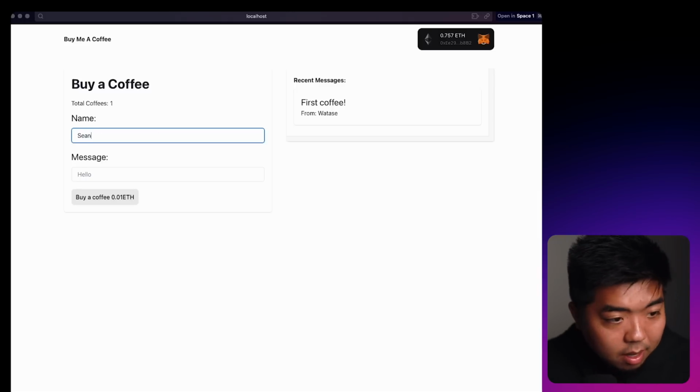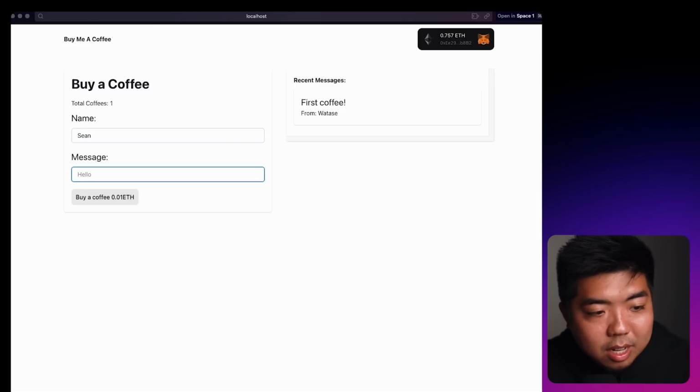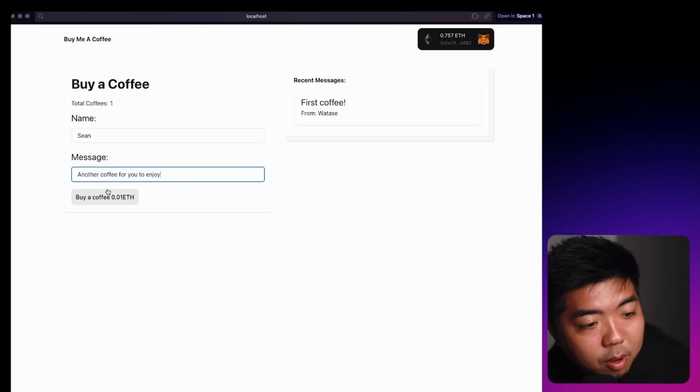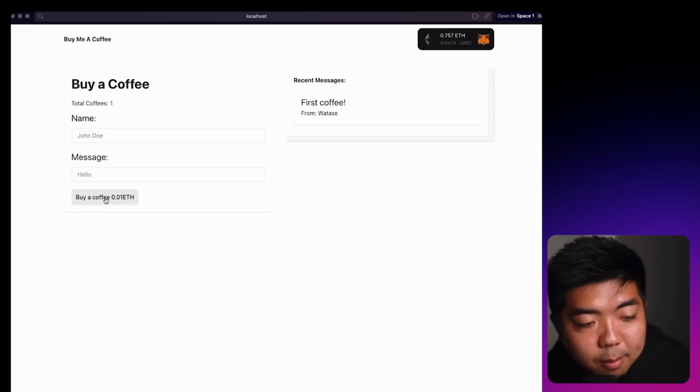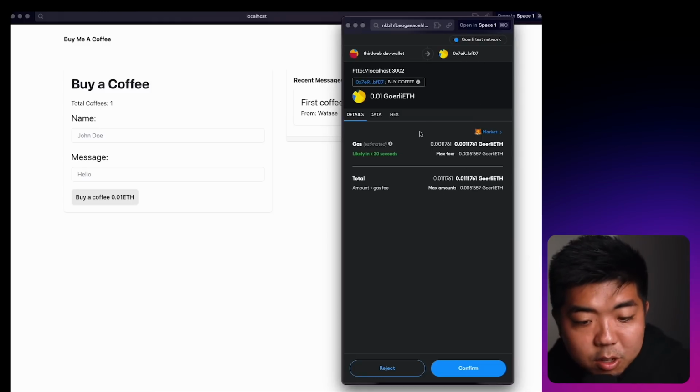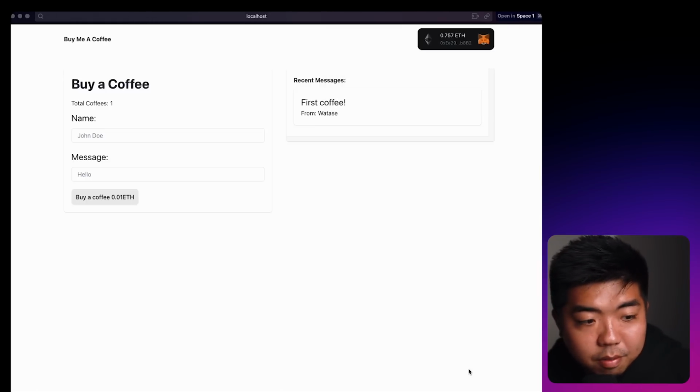We'll put a name in here. I'm just going to put Sean. The message, I am going to put "another coffee for you to enjoy." And we're going to click buy coffee. And what this should do is prompt us a transaction here. We're going to confirm. You can see here we are getting charged the 0.01 ETH, and then we just have to pay the gas on top of that. We'll confirm.